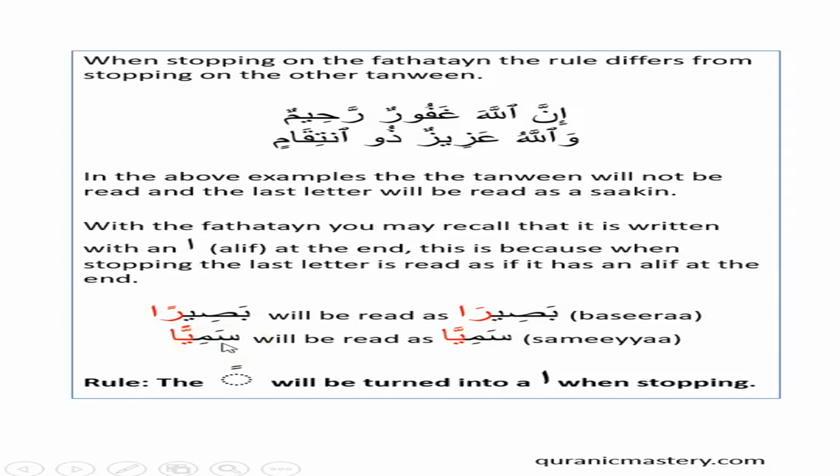Samiyan. When we're stopping on this word, we will read it as Samiya. So the rule is the fathatain will be turned into an alif when stopping. Okay? So the fatha and the alif. This is quite straightforward once you get to know it. Now, this is the exception. With tanween, when you have fathatain, it drops one of the fatha, and that fatha has the alif after it, so therefore we will read it as a med.